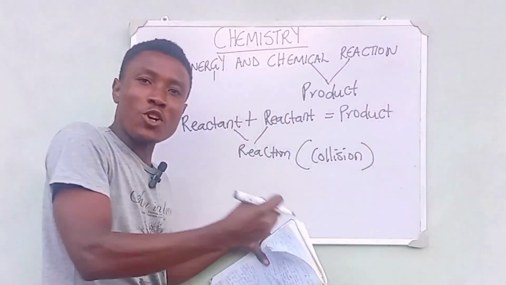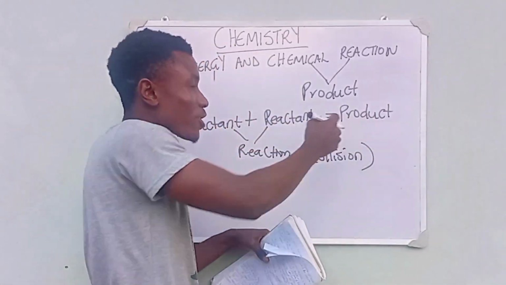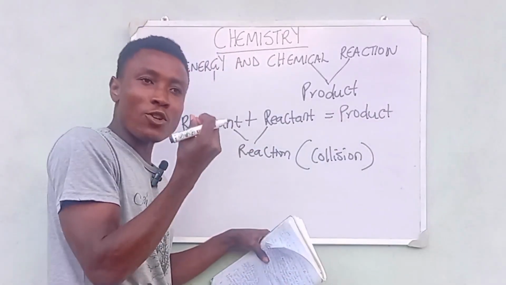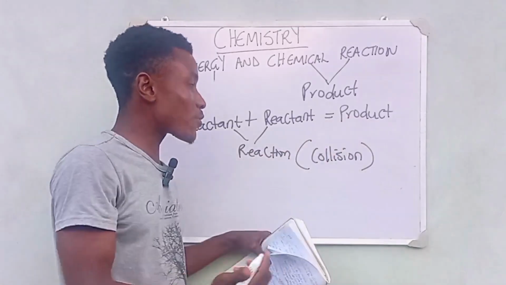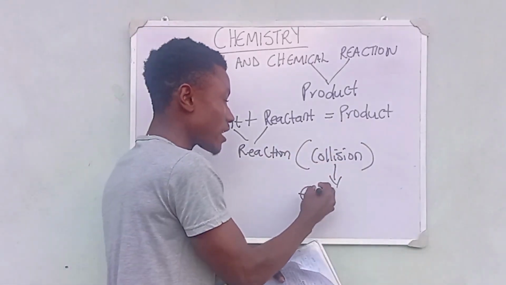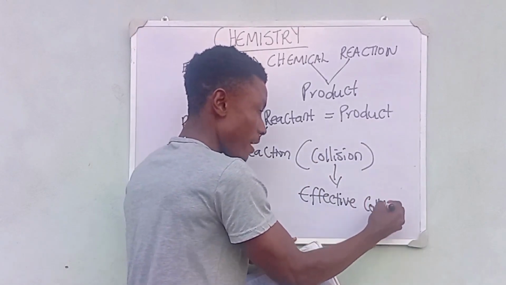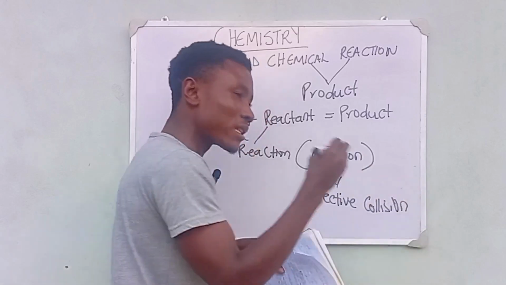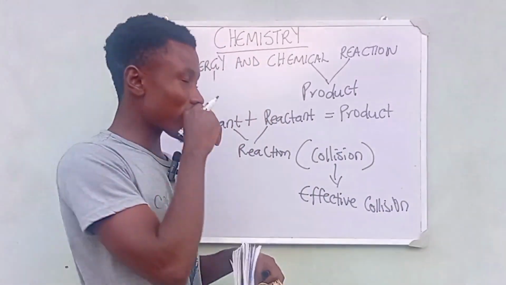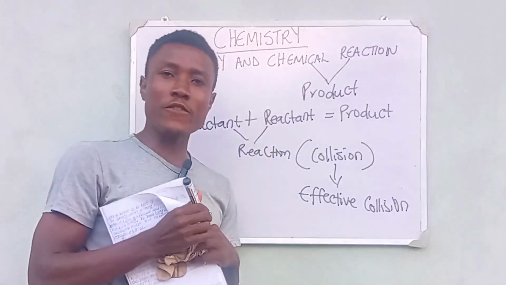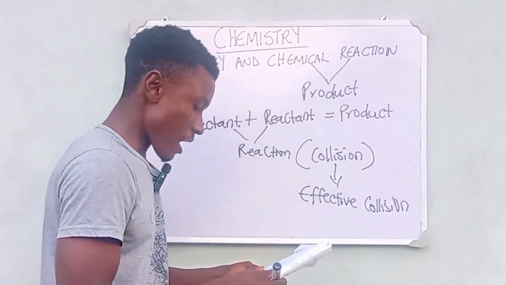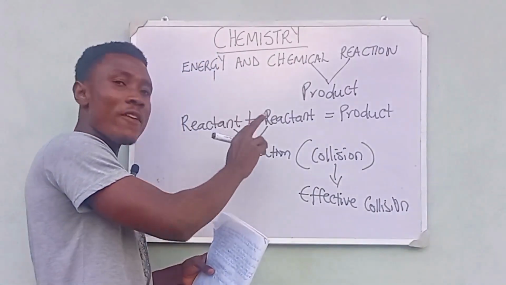It is just a fraction of this collision that will give rise to a product, and this small fraction of collision that will give rise to this product is what is also known as effective collision, right? I talked about this in depth when we were talking about rate of chemical reaction. So check out that video on rate of chemical reaction, and you will get to see everything I'm talking about in this video.